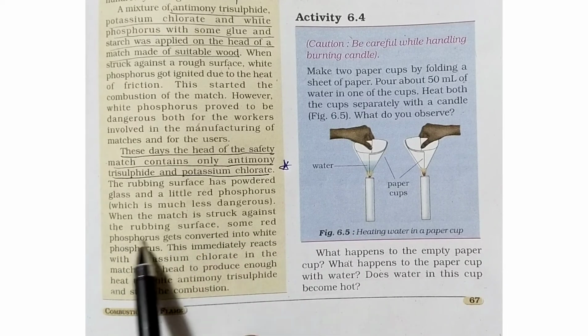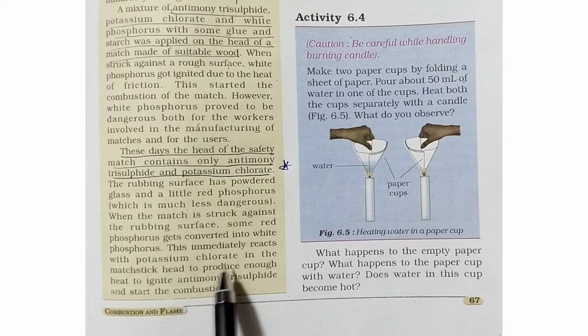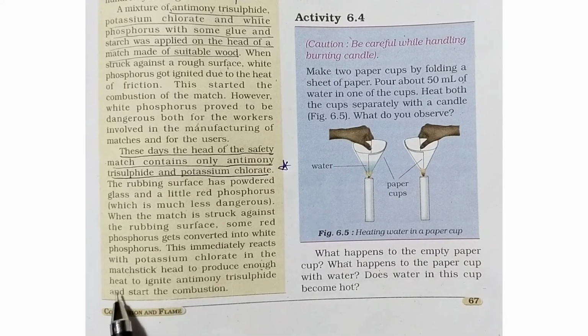When the match is struck against the rubbing surface, some red phosphorus gets converted into white phosphorus. This immediately reacts with potassium chlorate in the matchstick head to produce enough heat to ignite antimony trisulfide and start the combustion. Now come here.